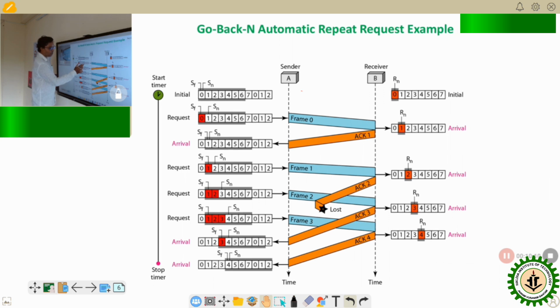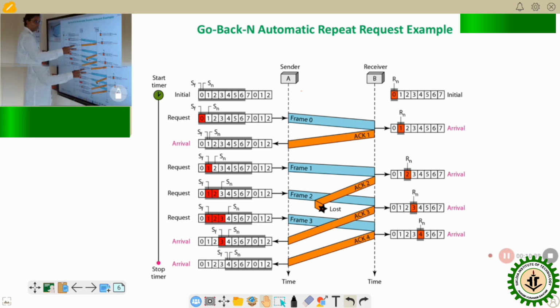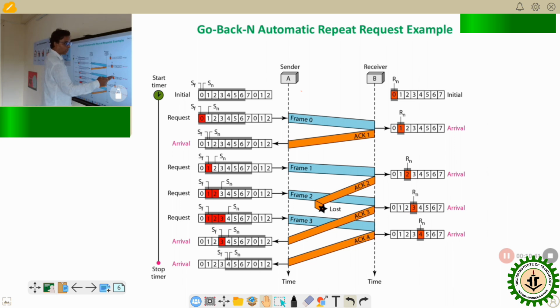See that this particular frame has now moved to this location. So SF is now pointing to this one, and it can send the frame 1. See that SN now moves to the next position, so it can send the frame 2 also. It does not wait for a single frame, it is not restricted to a single frame. It can send multiple frames, frame 1 and frame 2. The receiver control variable moves to number 2. It can send the acknowledgement 2, which will support both frames, frame 1 and frame 2.